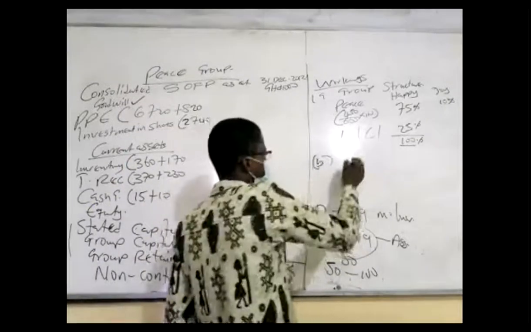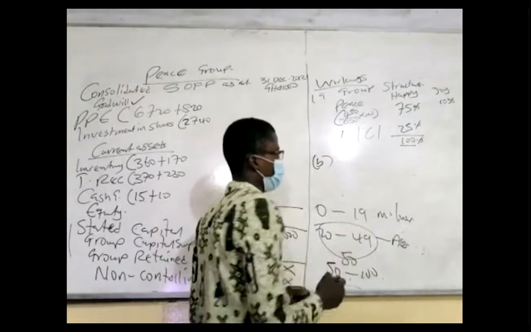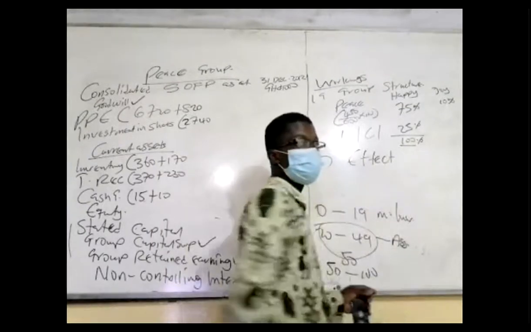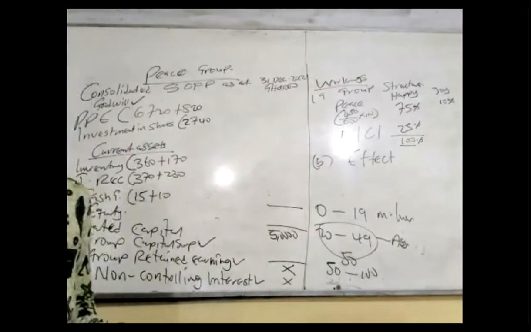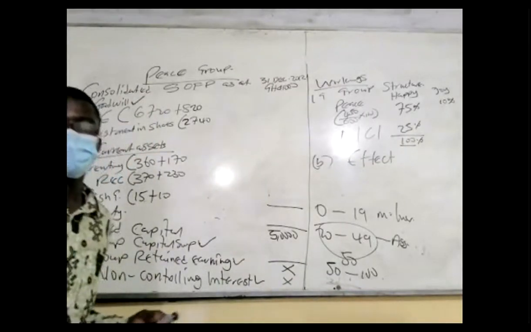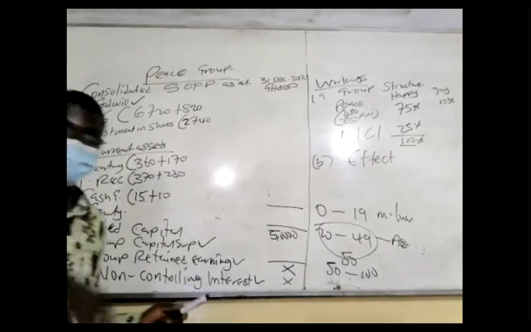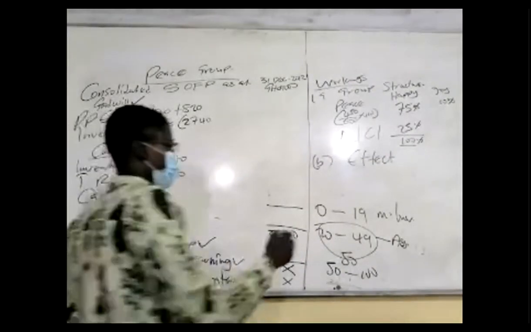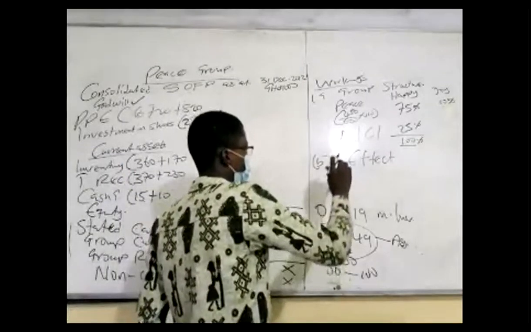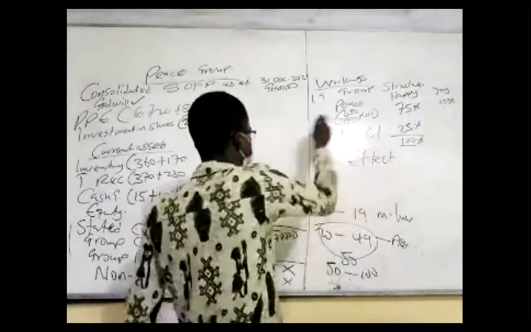B, tell us the effective date of acquisition. Okay, if the share price stated in the first instance is, let's say, 2 cedis, we will divide to get the shares.